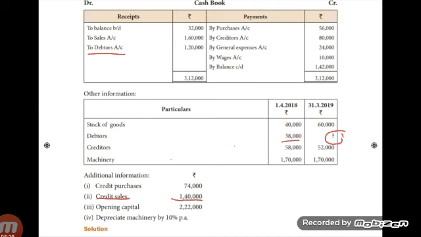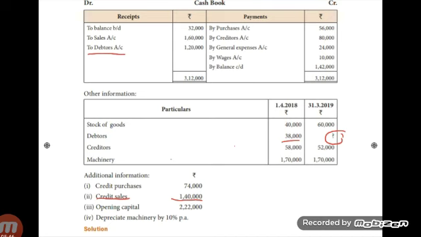Then come to the credit side. First item on the credit side is cash received from debtors. From where do we get this? Children, take it from the cash book. Amount 1,20,000.